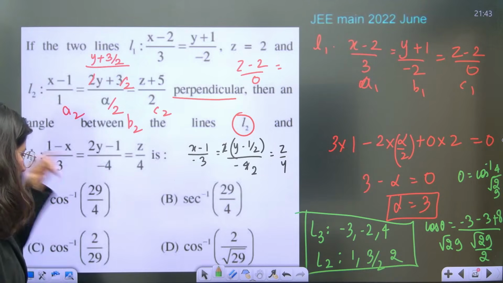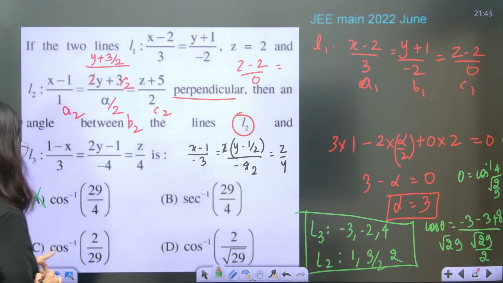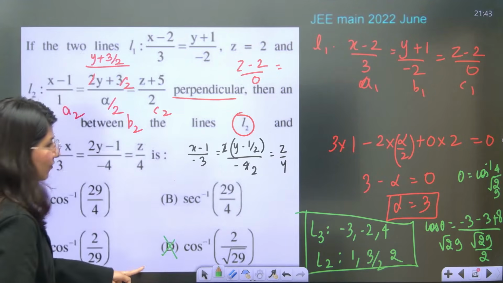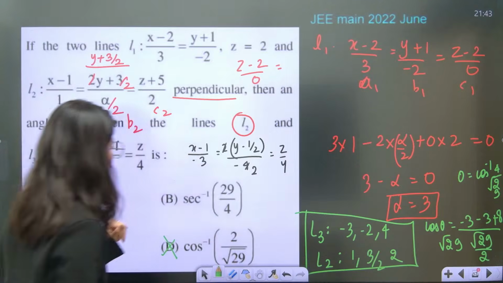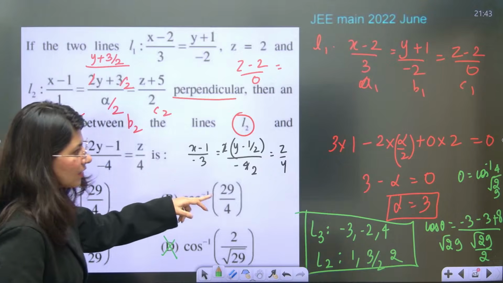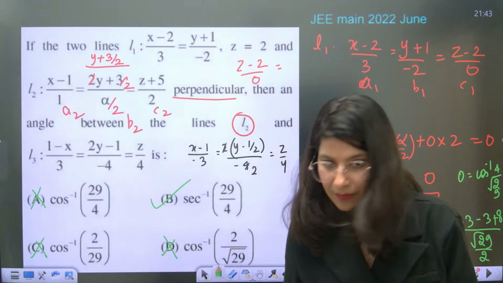So I think it is incorrect, because it is cos inverse 4 by root 29. So cos inverse 29 by 4 is incorrect. So option B is correct. Second verse. Tell me.